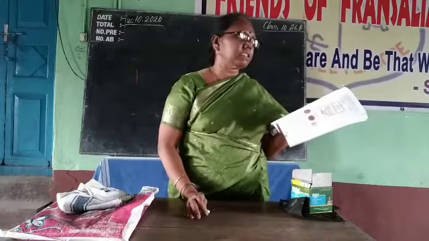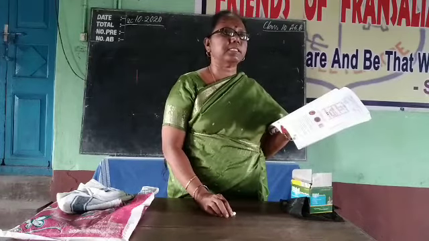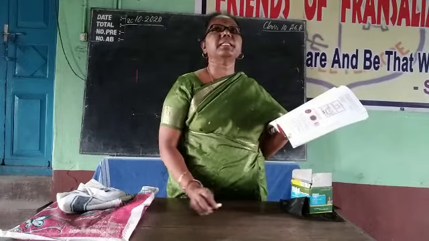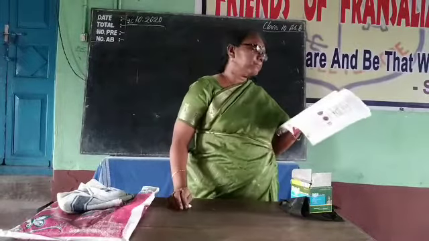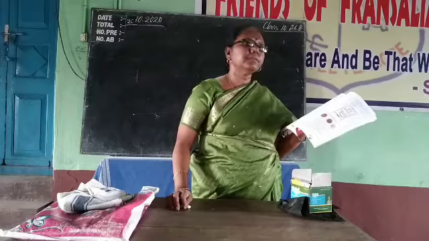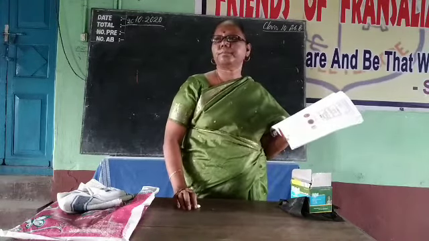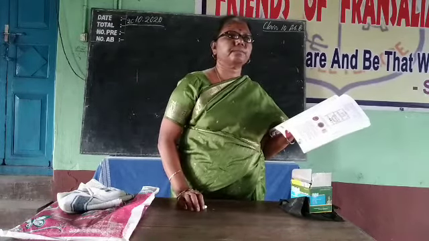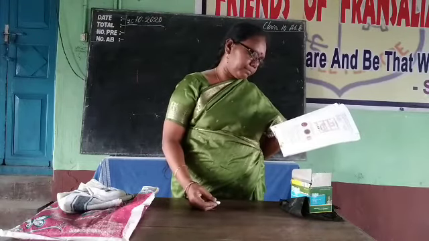Then third one, what is the third one? Platelets, blood platelets. Third one is blood platelets. And the fourth one, what is the fourth one? Plasma, yes. Fourth one is plasma.